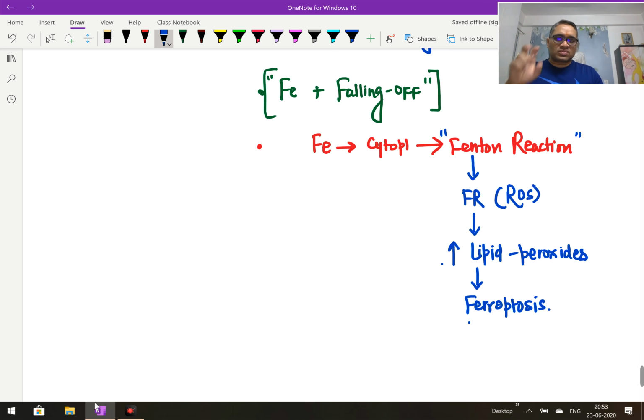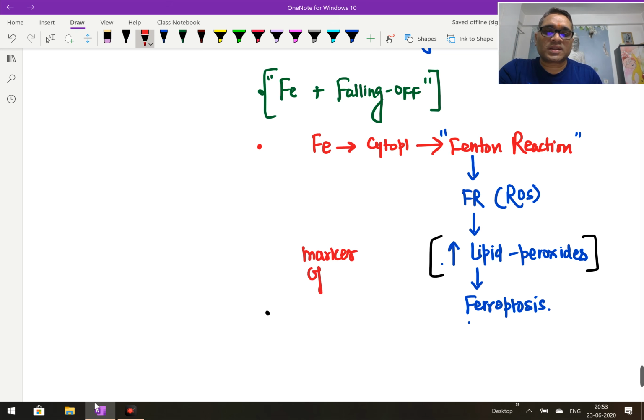Here I wanted to let you know two important questions which the examiner may ask in a future exam. Number one, what is the marker of ferroptosis? Remember, increased lipid peroxide accumulation within the cell is considered the marker of ferroptosis.